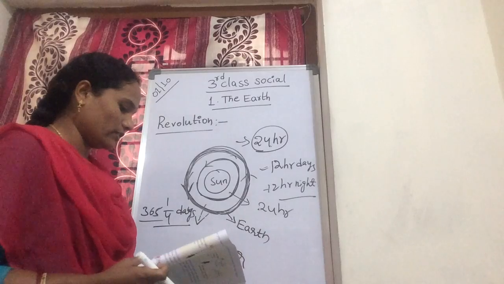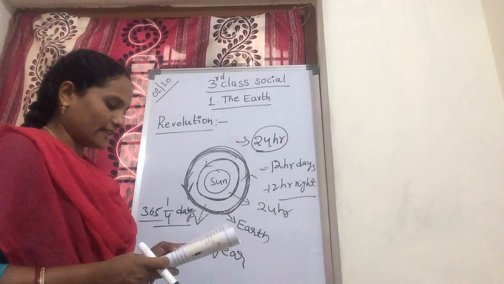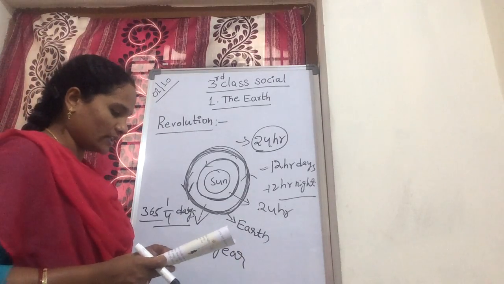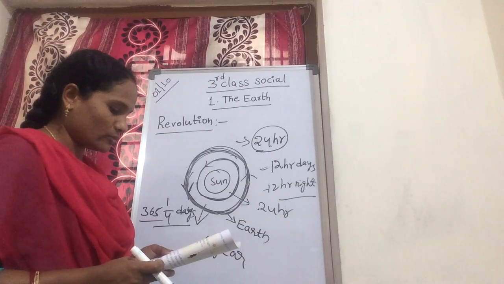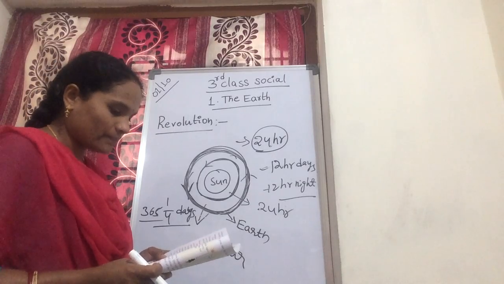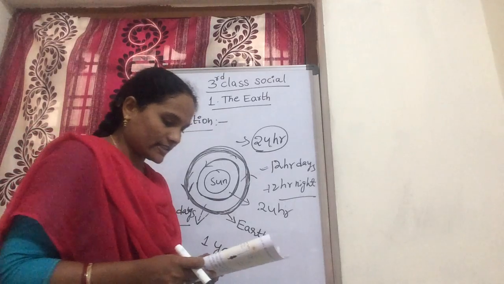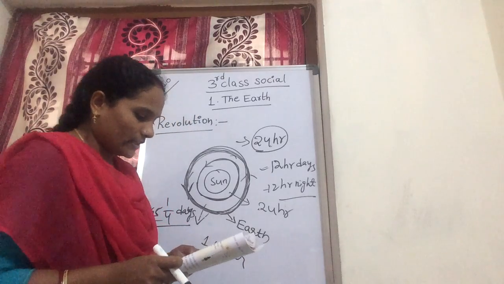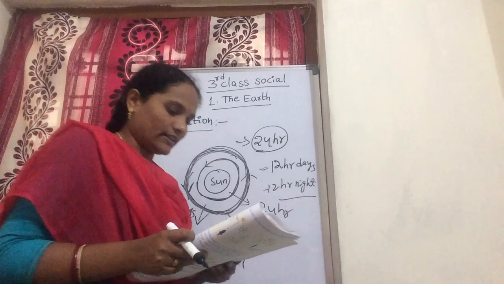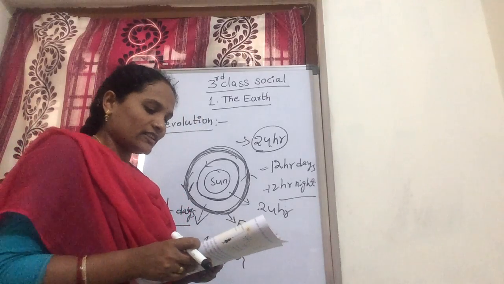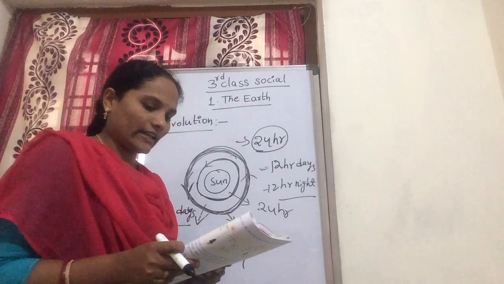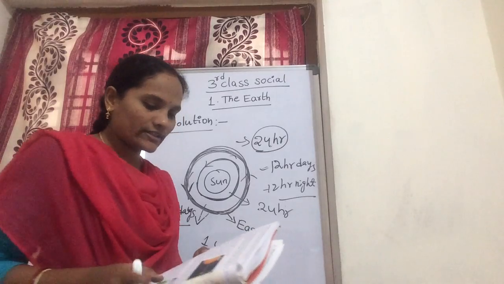During different times of the day, we see that the sun is moving from one direction to the other. It rises in the east in the morning and sets in the west. In reality, the sun is not moving. It is our earth that is moving around the sun.